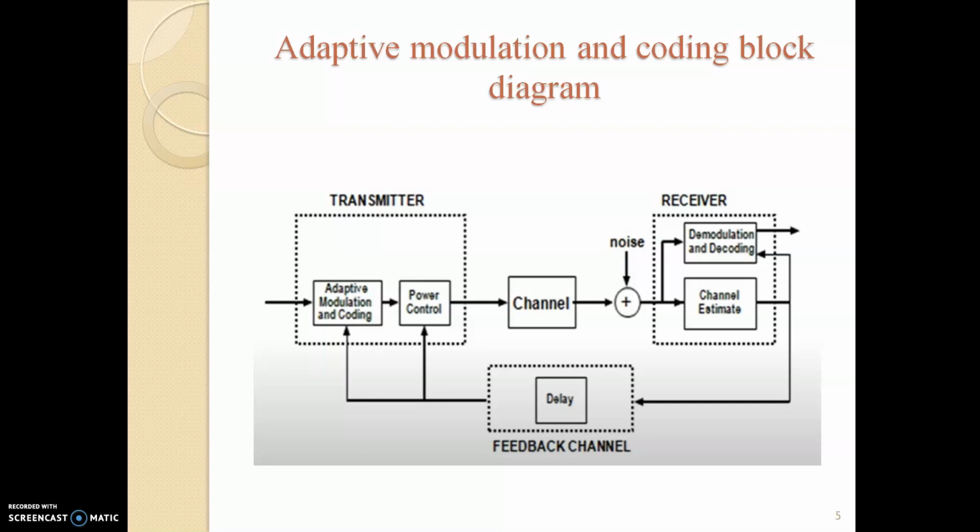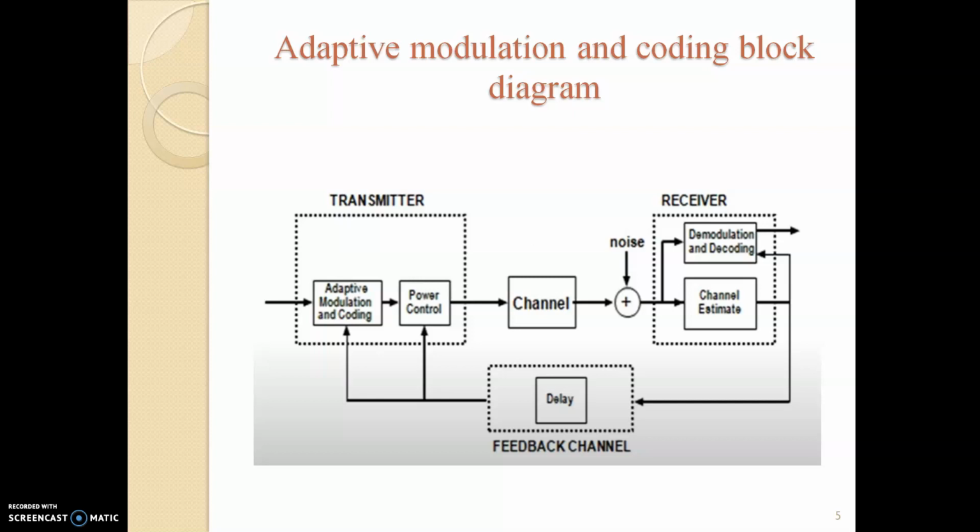Actually, the signal we have to send is first modulated and then encoded, and this signal is transmitted via a channel. There is noise in the channel that is added to the transmitted signal, and this noisy transmitted signal is received by the receiver. Now to recover the original signal, the receiver demodulates and decodes the received signal.